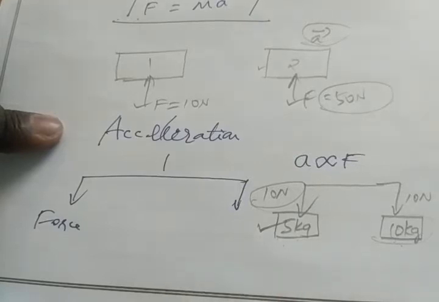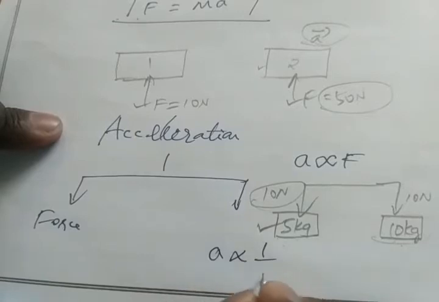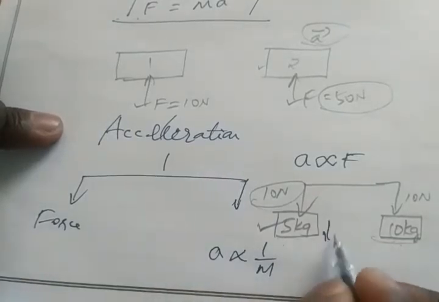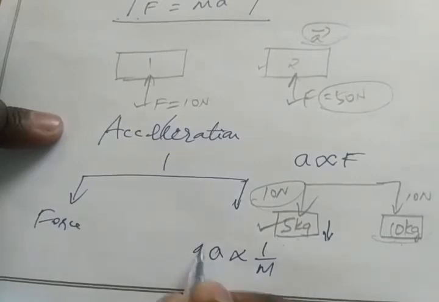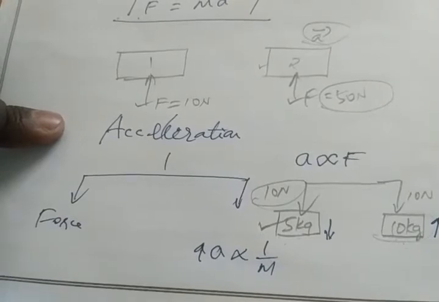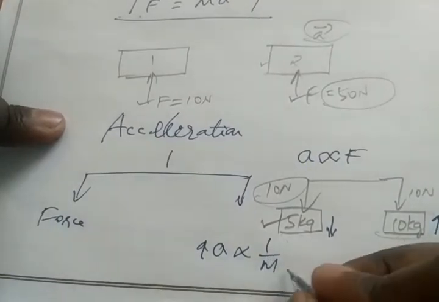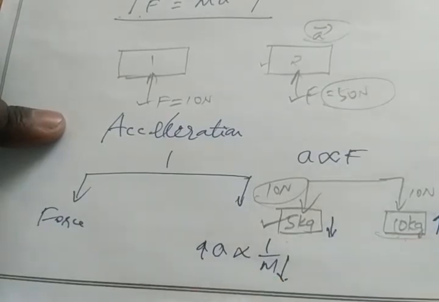So we can say acceleration is inversely proportional to mass, right? When the mass is low, acceleration will be more. Clear? When the mass of an object is high, then the acceleration of that object will be less if we apply an equal magnitude of force. So we can say acceleration is inversely proportional to mass. So when mass is low, acceleration will be more.